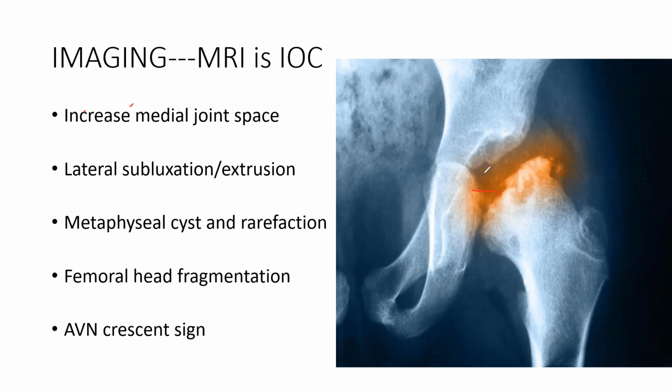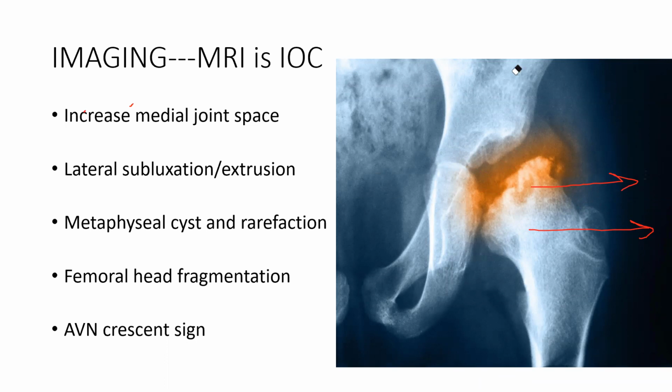So this medial joint space, you see the increase in the medial joint space. The joint space increases. That is known as medial joint space increase. Now, normally the head stays inside the acetabulum because it is circular, but because it is becoming plain, there is a chance of lateral subluxation. The head has a tendency of going out. So there is a lateral subluxation or extrusion.